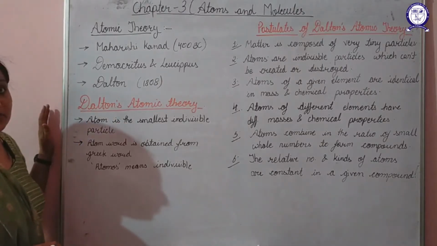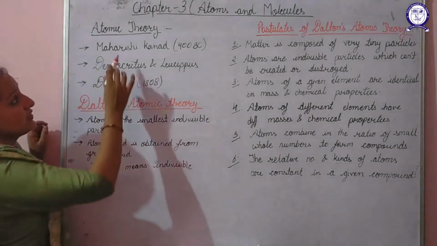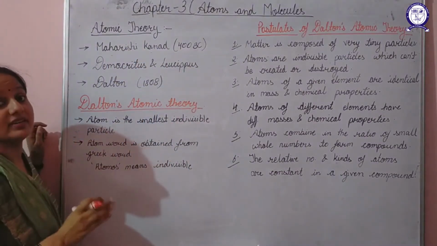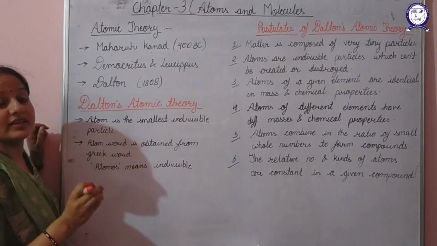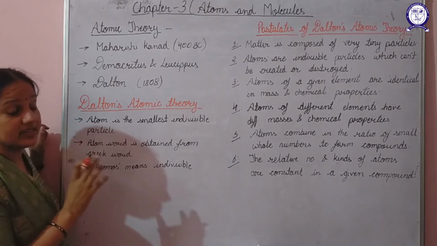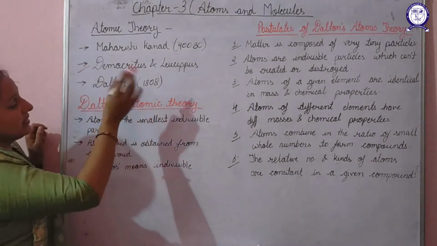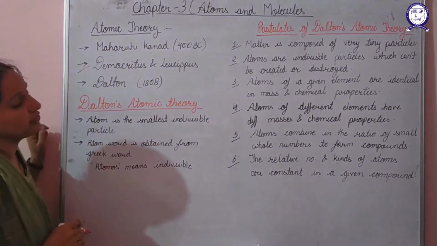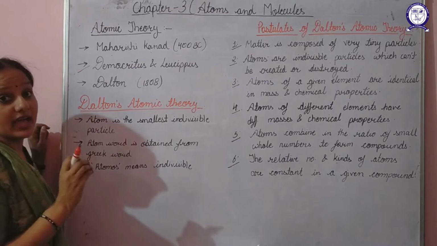Next is the atomic theory. In the beginning, an Indian philosopher, not a scientist, Maharshi Kannan, in 400 BC, postulated that if matter keeps on dividing, then a stage will come when the particle obtained by division can no longer be further divided, and he called that particle Parmanu. Then other philosophers, the Greek philosophers Democritus and Leucippus, stated the same thing, but instead of Parmanu, they called it atom.